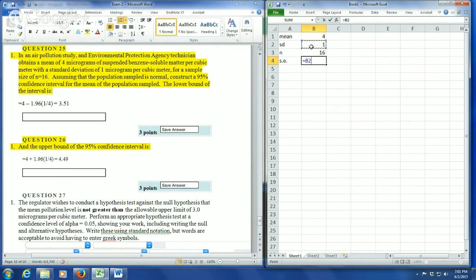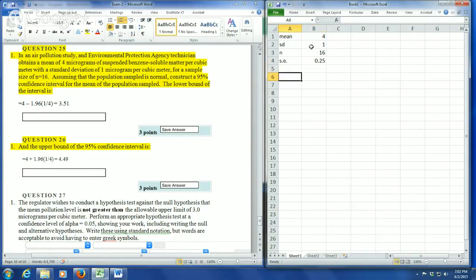100 is a good example of them. 25 is an example of them. 5 squared is 25. 6 squared is 36, et cetera. So oftentimes you don't really need to do the math to take the square root of these. I can just divide this by 4 because I know the square root of 16 is 4. If you didn't know that, you could, of course, type in the Excel function for square root here. So our standard error is 0.25.